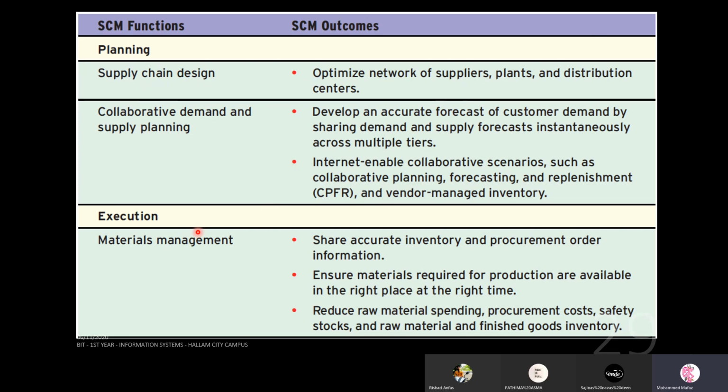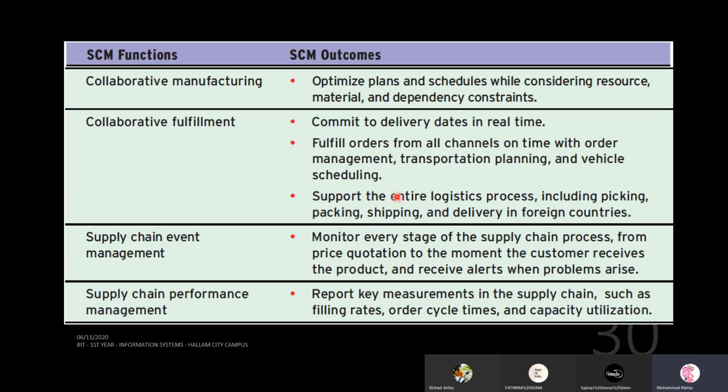Then you have the execution part, where you have materials management. So when you do this kind of thing, what are the outcomes that come? I'll just go through; I'll leave this for your reading. So like that, you can see the different functions involved in SCM. What are the outputs that you can expect?